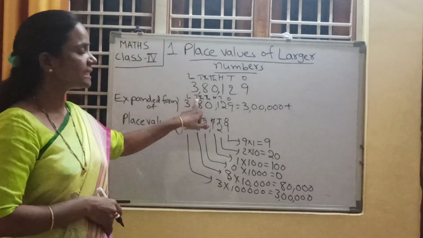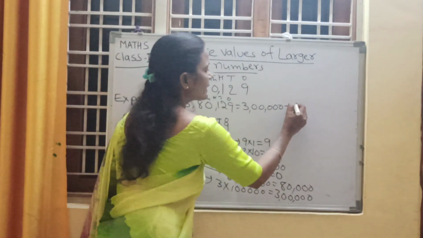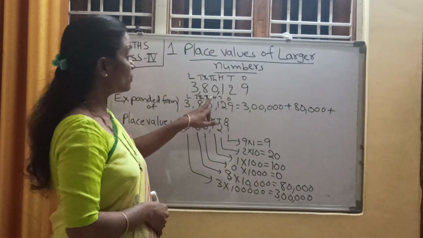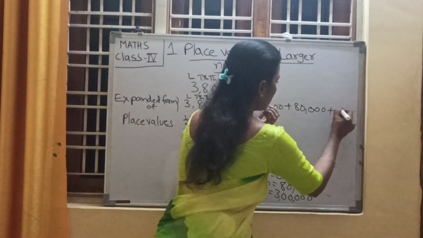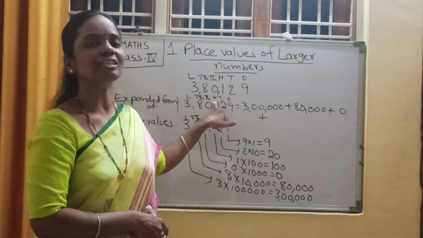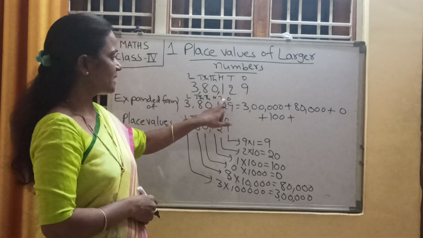Plus 8 is in 10,000's place. What is the place value of 8? 80,000. Plus 0 is in thousands place. What is the place value of 0? 0 only. Plus 1 is in hundreds place. What is the place value of 1? 100. Plus 2 is in tens place.